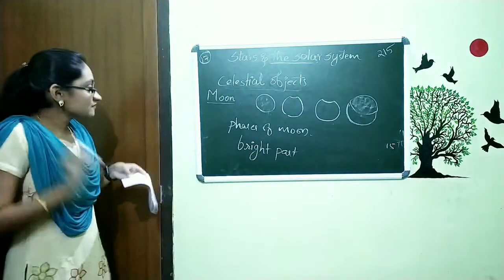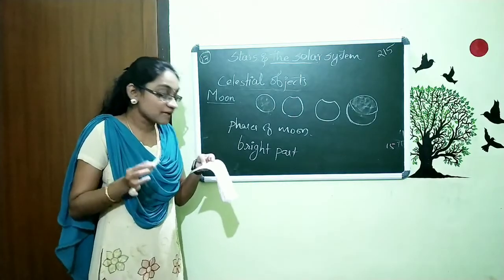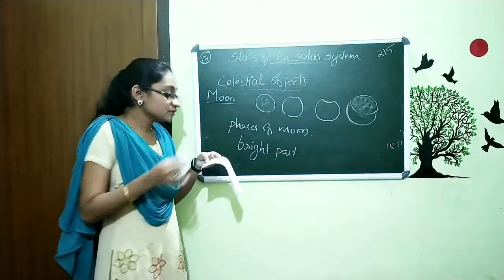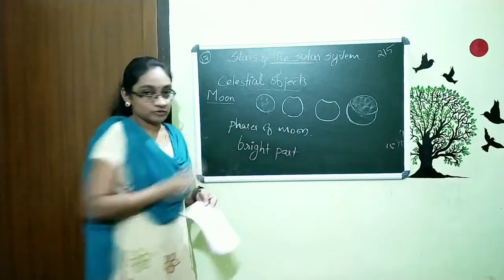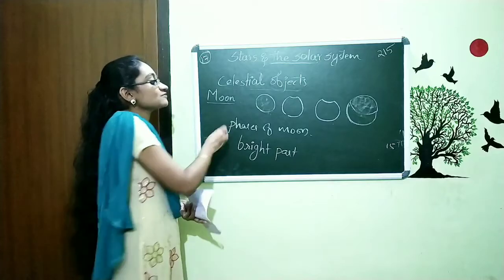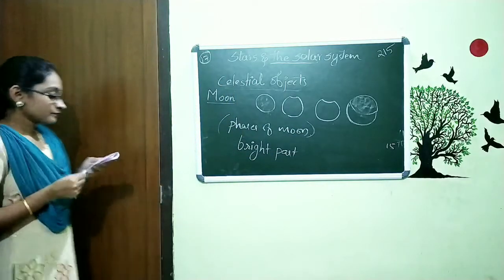So we can define the phases of the moon as the various shapes of the bright part of the moon as seen during a month. It is called what? Phases of moon. This is about phases of moon. You just want to remember the definition of phases of moon.